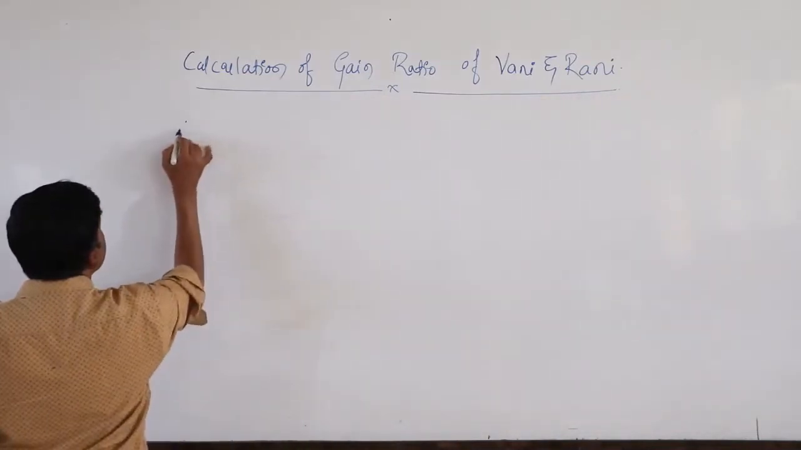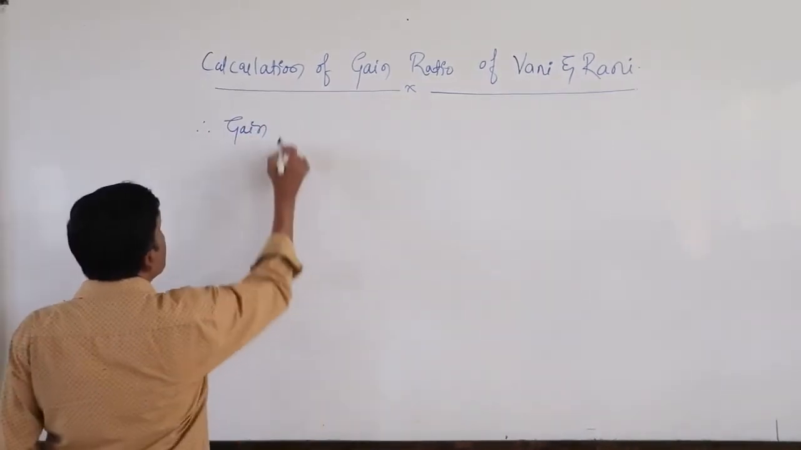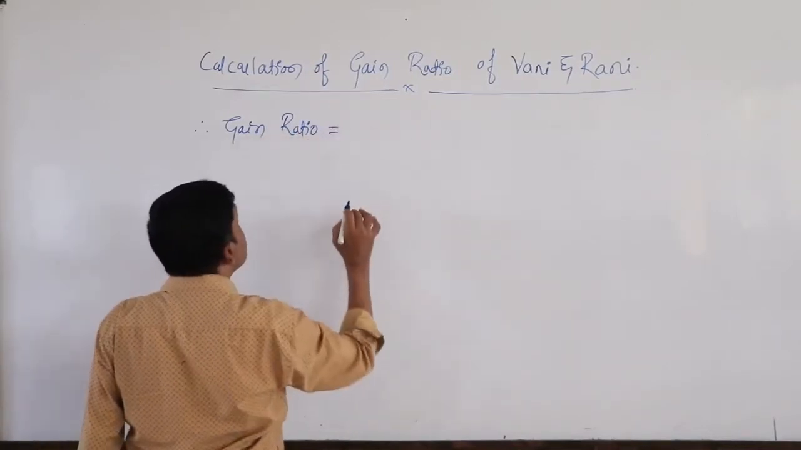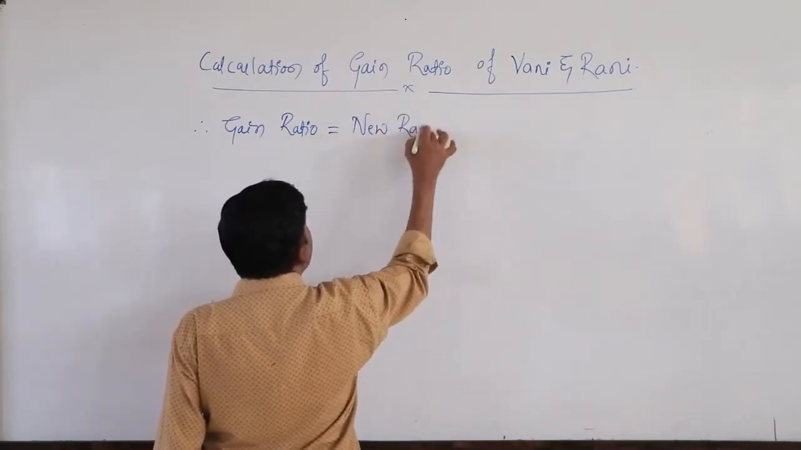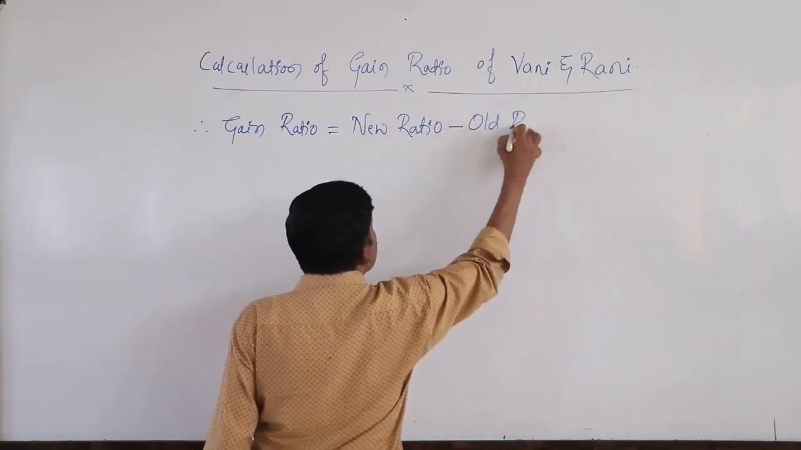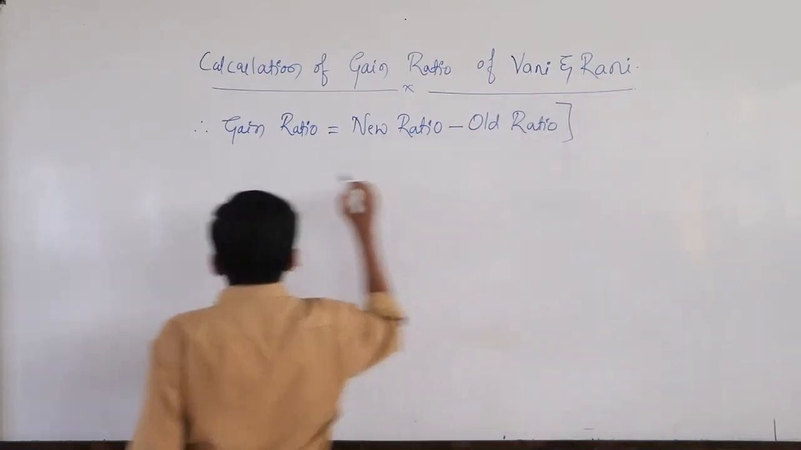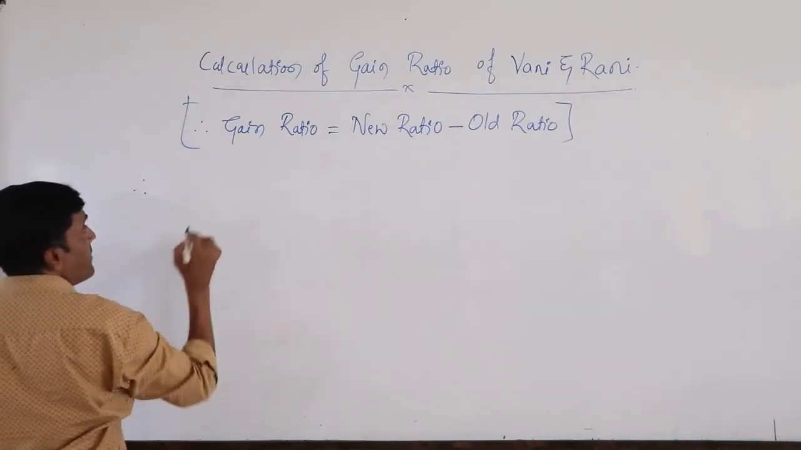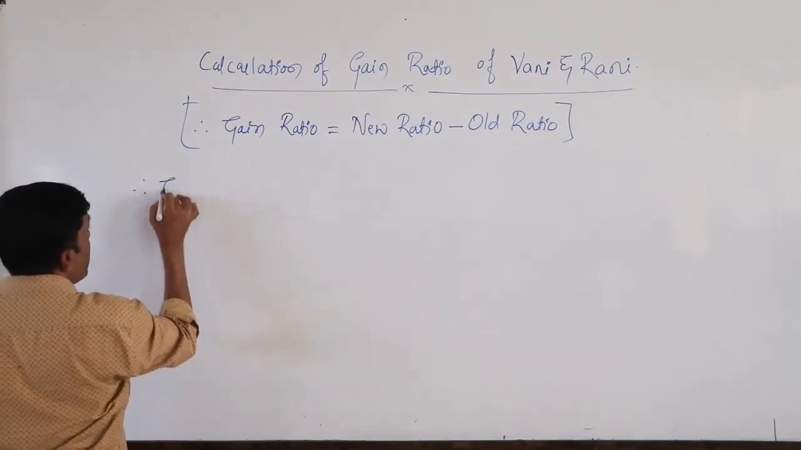To calculate this gain ratio, we have one equation that you have already studied in the last video. Gain ratio is equal to new ratio minus old ratio. About this equation in the last video we have discussed a lot, and now I am going to solve by applying this equation to ascertain the gain ratio of the continuing partners.